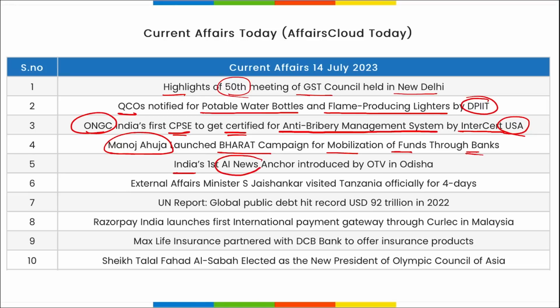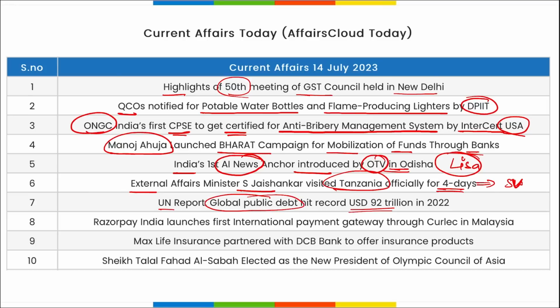India's first AI news anchor introduced by OTV in Odisha, and the name was Lisa. Next, External Affairs Minister Dr. S. Jaishankar visited Tanzania for 4 days, and there he inaugurated a statue of which famous personality? Swami Vivekananda. Next, UN report, global public debt hit record of $92 trillion in 2022.